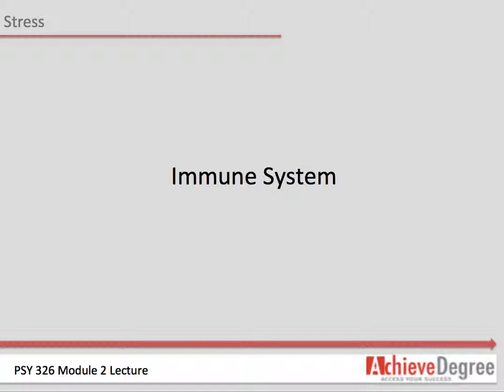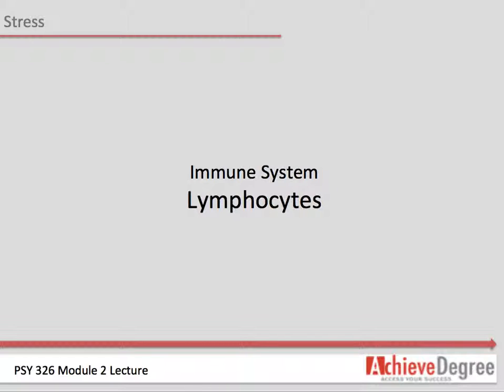Immune system. Purpose: to protect the body from invasion by foreign material. It is not a centralized system, but rather spread through the body in the form of the lymphatic system. Lymphocytes. Type of white blood cell found in lymph. There are different types: B cells, T cells, NK cells.